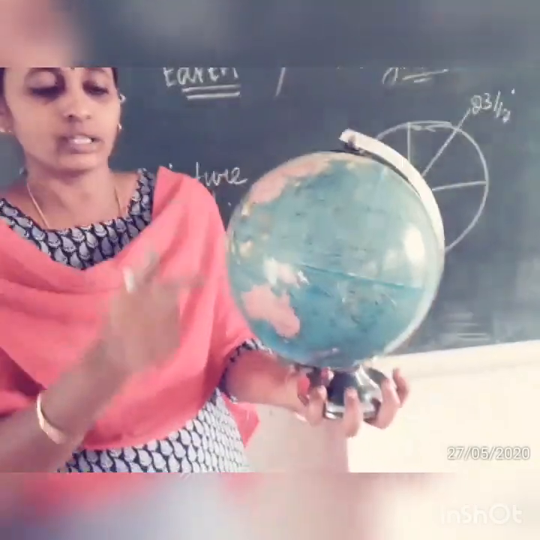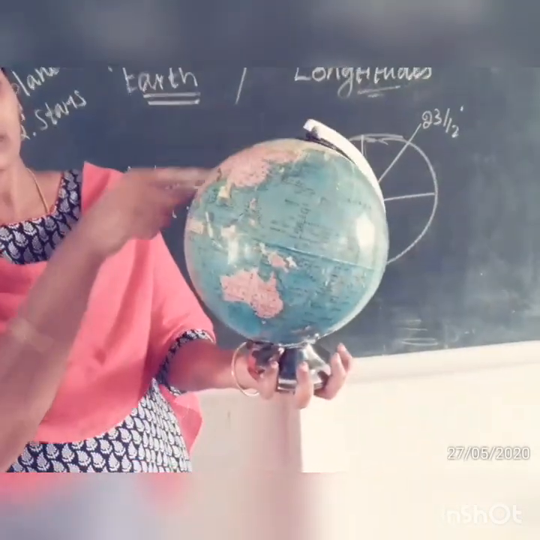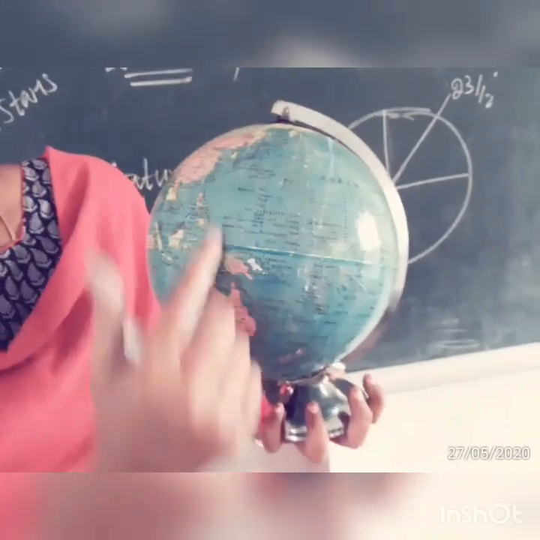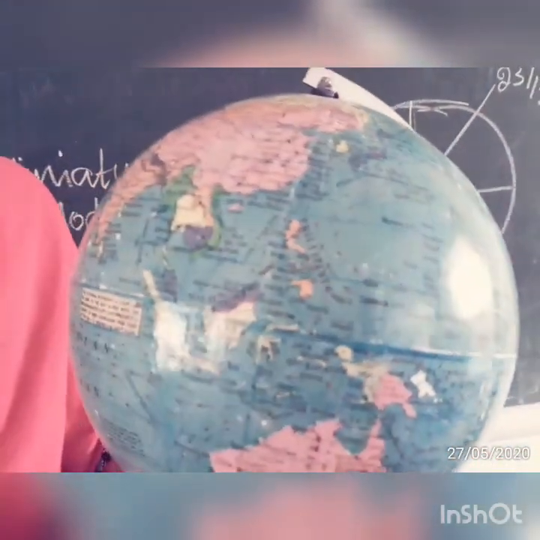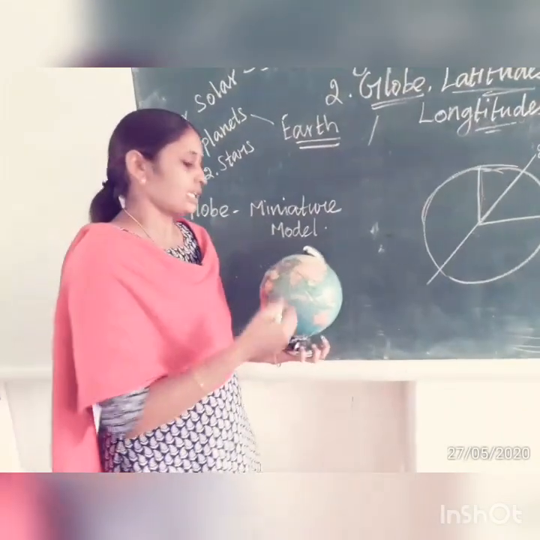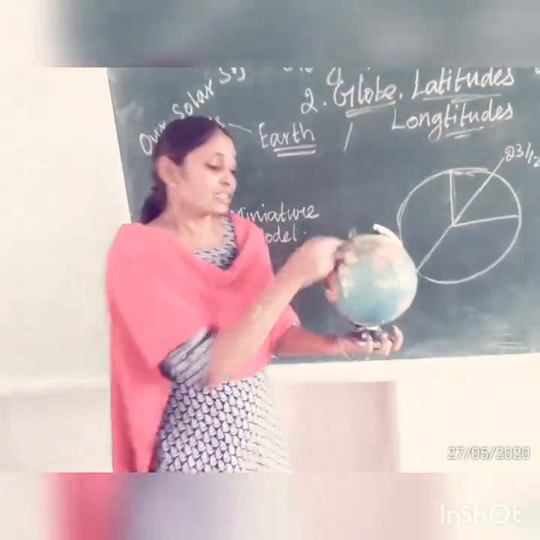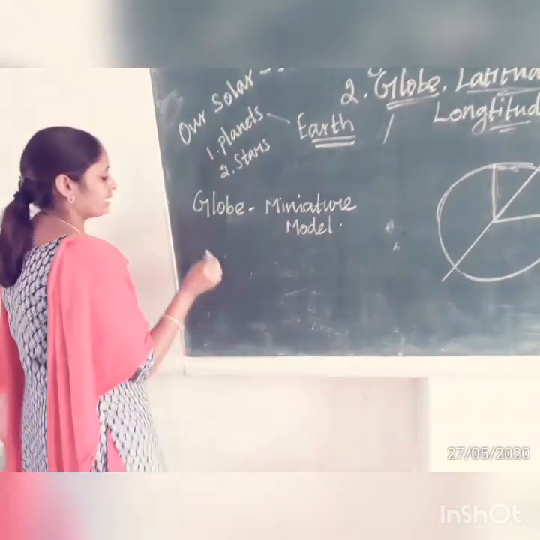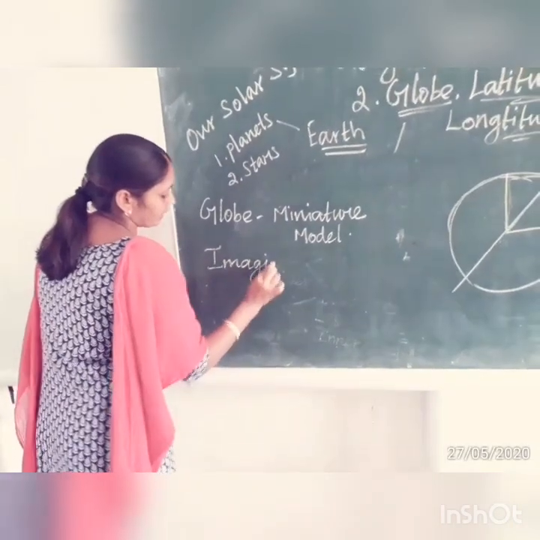When we look at the globe, we can see some lines. Some lines are drawn in a horizontal manner and some in a vertical manner. We cannot see these lines on the real Earth, even from a satellite. These are called imaginary lines.